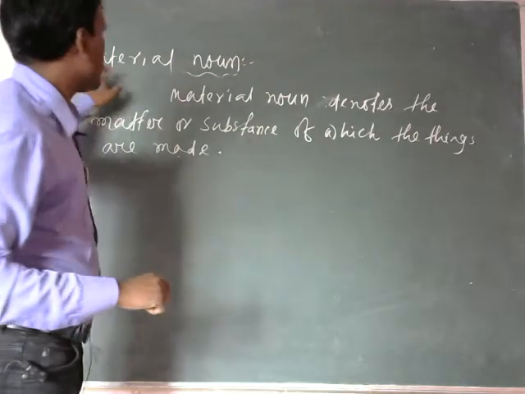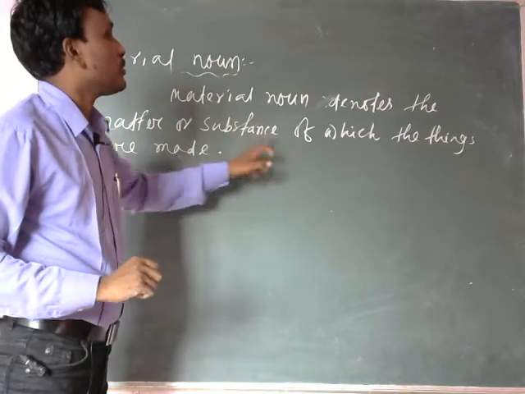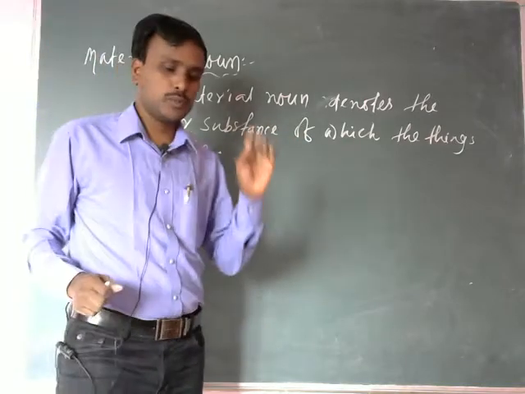So, what is material noun? Material noun denotes the matter or substance of which the things are made. Of which the things are made.